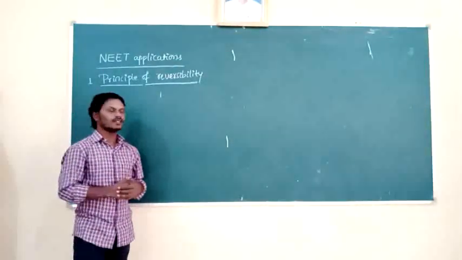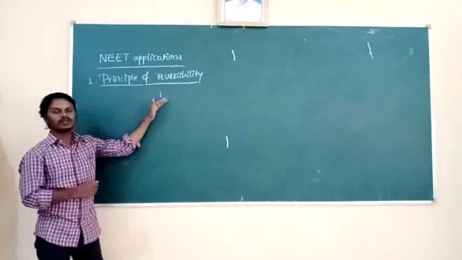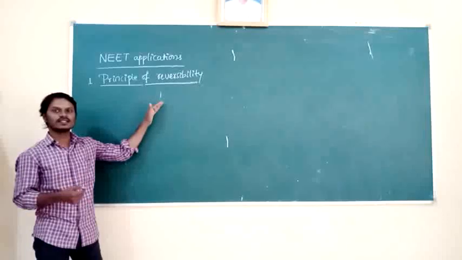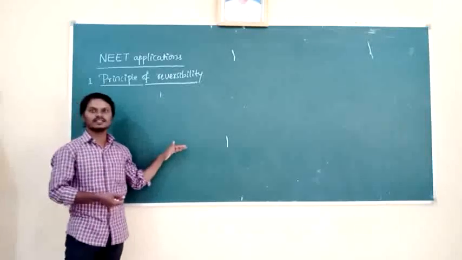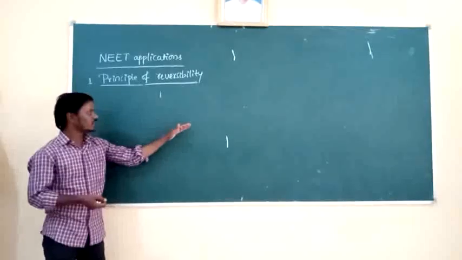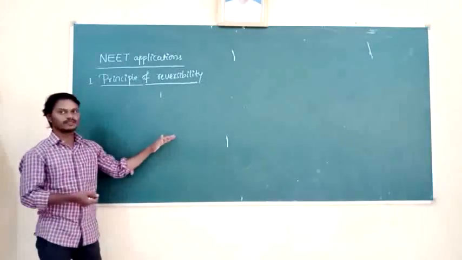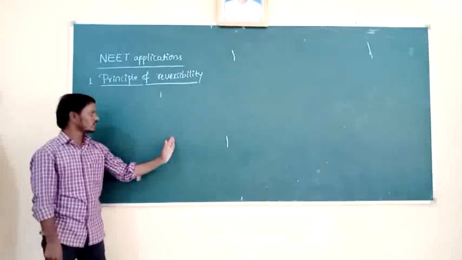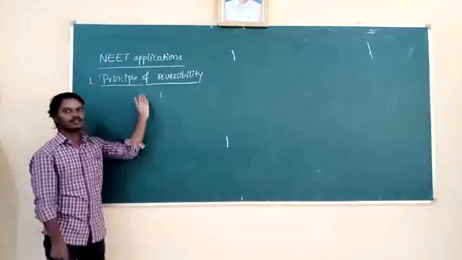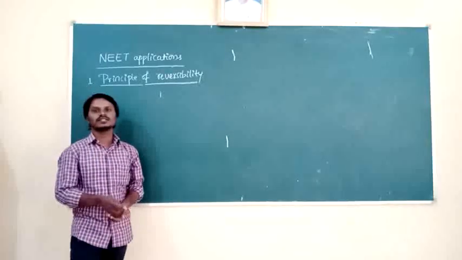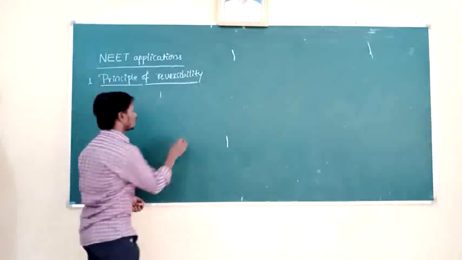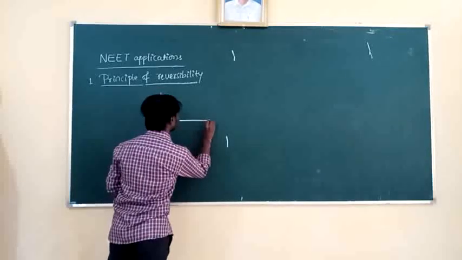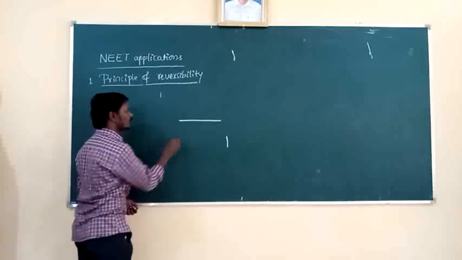So listen here. When light is traveling from one medium to another medium, in the first medium the incident ray is there, and in the second medium the refracted ray is there. So when the refracted ray falls on a mirror which is placed in the path of the refracted ray, after reflection this ray retraces its initial path. So this is called the principle of reversibility. See here. It is the interface between two media.